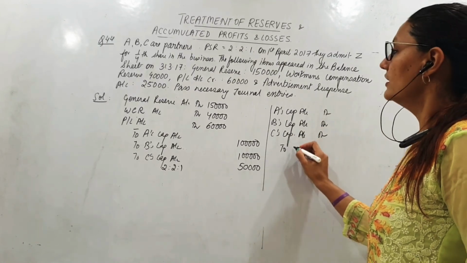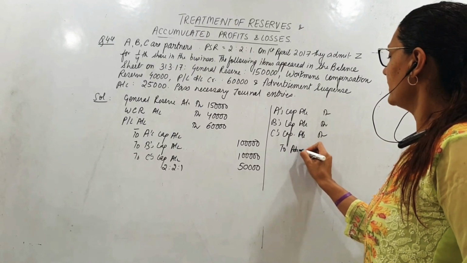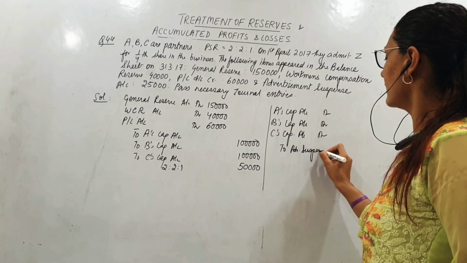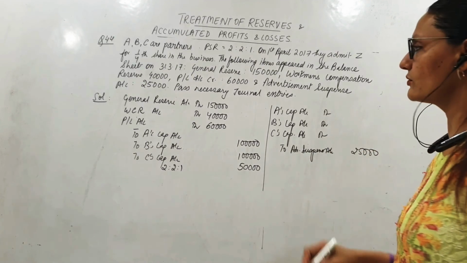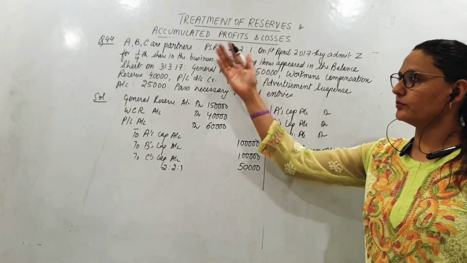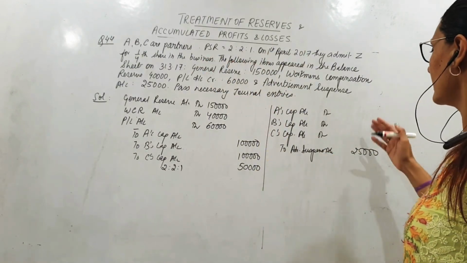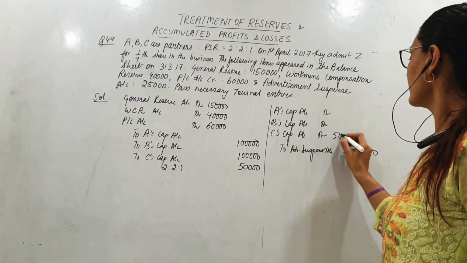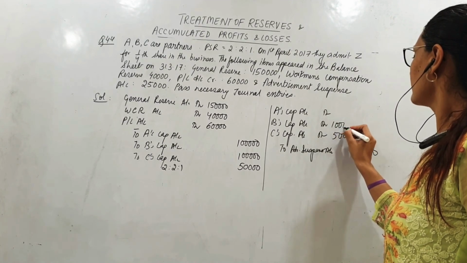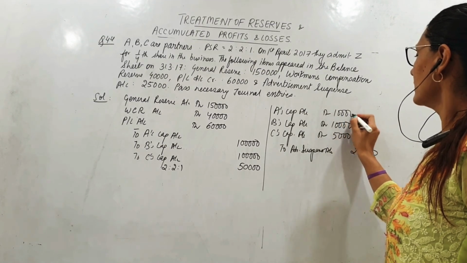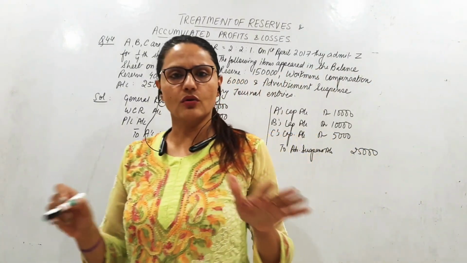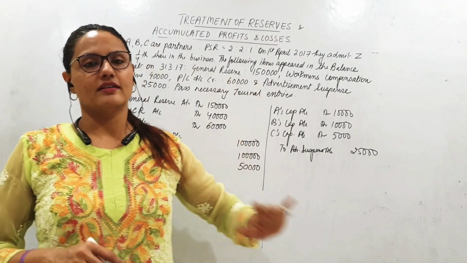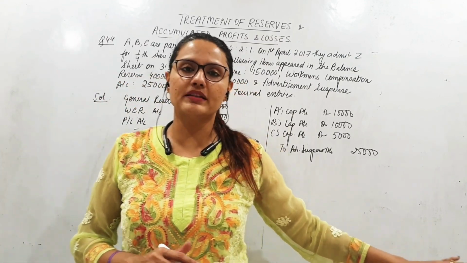And what do I debit? To advertisement suspense account. How much is advertisement suspense? 25,000. 25,000 will be distributed again in the old ratio, 2:2:1. So 10,000, 10,000, 5,000. Each one will bear in their profit sharing ratio. So reserves have been given to the partners, advertisement suspense has been debited.